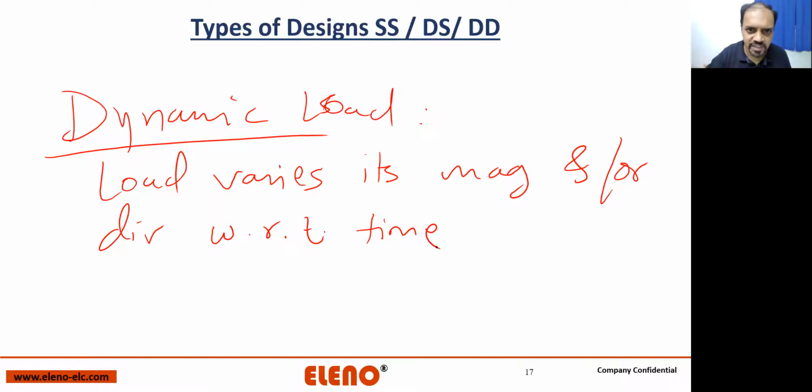If a load is not changing its magnitude and/or direction with respect to time, that will be called a static load.